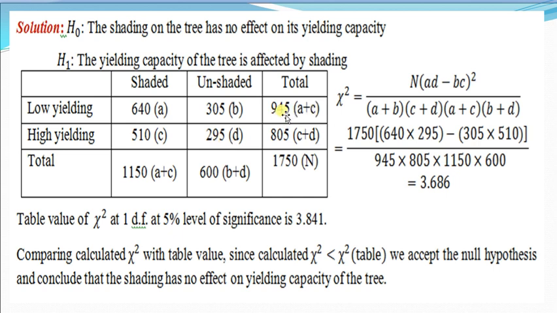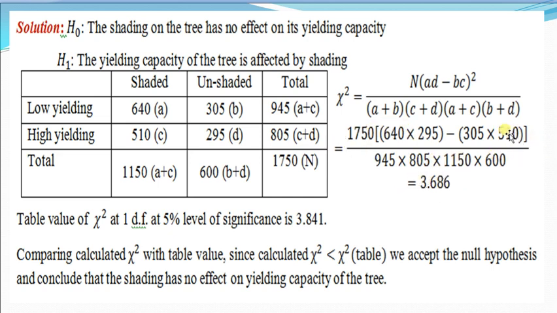The total are 945, that is A plus C, A plus B, and C plus D is 805. Here A plus C is 1150 and B plus D is 600. That is R1, this is R2, this is C1, this is C2. Putting the values in the formula, chi square calculated equals n into (A into D, that is 640 into 295, minus 510 into 305) whole square, divided by 945 into 805 into 1150 into 600.